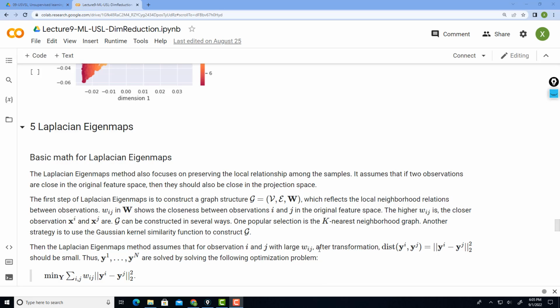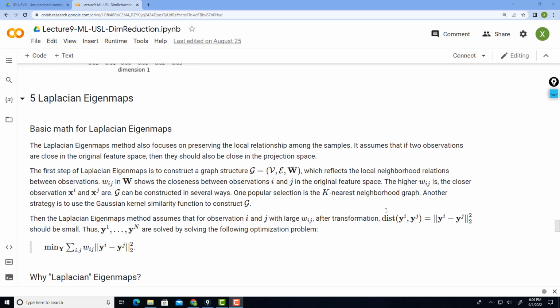So for Laplacian eigenmaps, indeed, they did construct the k-nearest neighbor network or graph. And instead of using the reconstruction formulation to derive the local reconstruction weight matrix W, they are going to compute the distance in the original feature space. Essentially, this Wij measures the k-nearest neighbor similarity. And then after the nonlinear dimension reduction, the distances between the reduced representations Y's are going to capture the locality or local neighborhood relationships in the original input space.